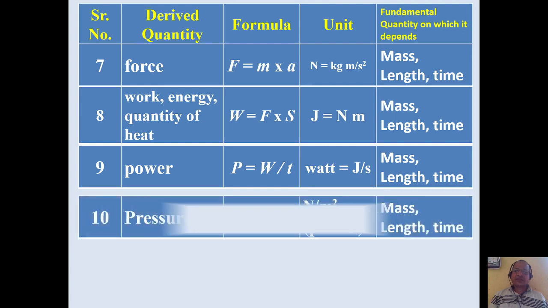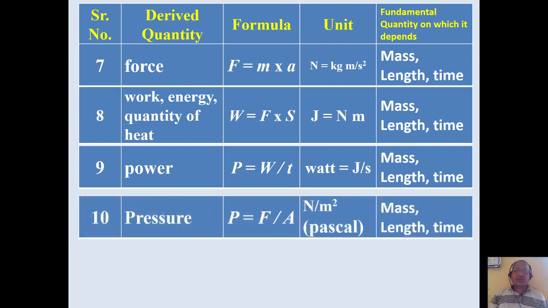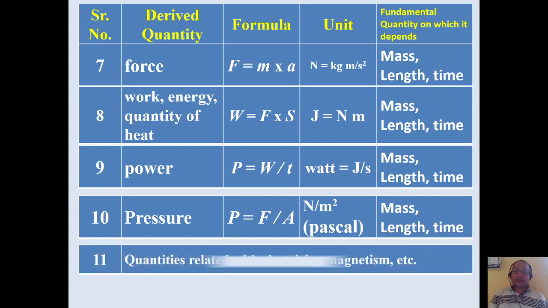Pressure, force upon area, its unit is Newton per meter square, which is also called as Pascal. So again pressure is a derived quantity which depends upon fundamental quantities mass, length and time. There are various quantities which are related with electricity, magnetism, etc. All these quantities are called as derived quantities.